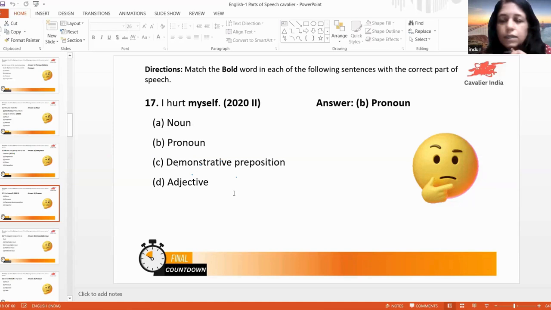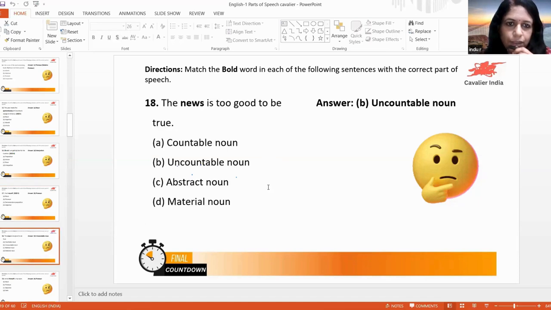Next one. I hurt myself. Myself, as I told you, what type of pronoun is it? It's not exactly a pronoun as such. What's a different name for it? I told you. Reflexive pronoun. Yeah, correct. Reflexive pronoun. Hurt will be the verb there. Yeah, I is the subject.